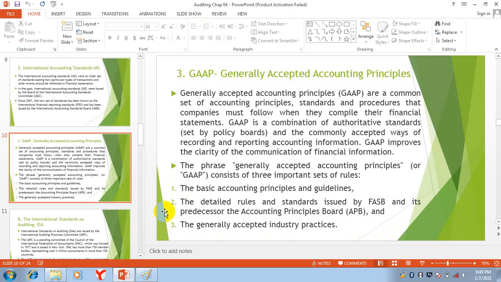So these are the three sets of rules developed under generally accepted accounting principles.